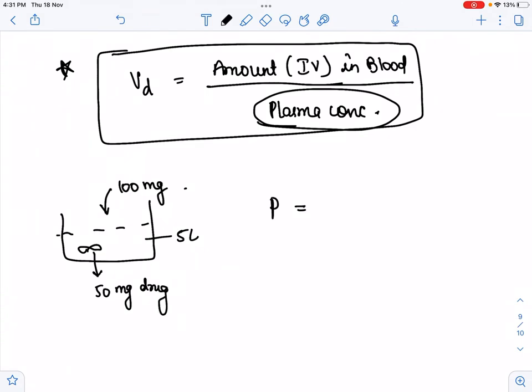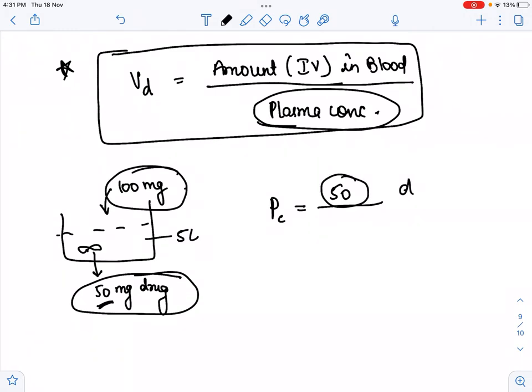Now how can we calculate the plasma concentration? So plasma concentration is, how much is there in distribution? 50, because 50 is eaten by that fish, so that is the D upon volume. How much volume did we give? That is 5 liter. So here it comes to 10 milligram per liter, that is the plasma concentration.